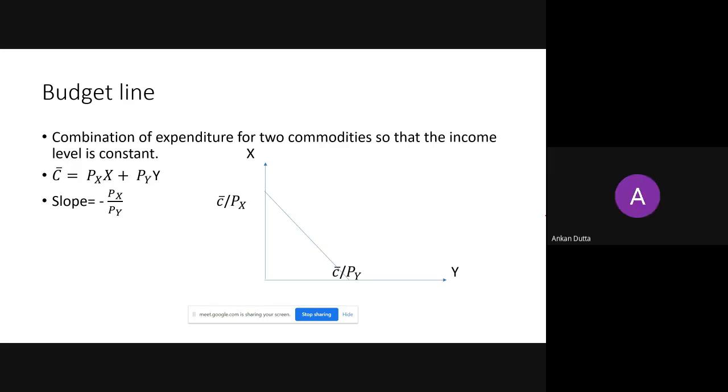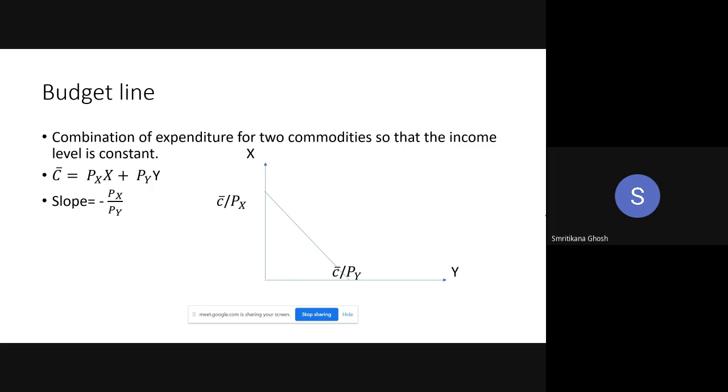Can you repeat that? If your income is rising, how will your budget line shift? Yes, your answer is right. It will shift parallelly upward. But can you tell me from those values how it is happening? Because consumption of X and Y increases. No. C bar is rising.